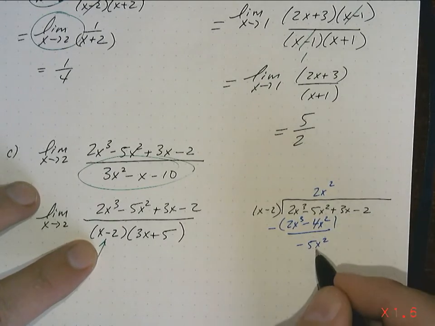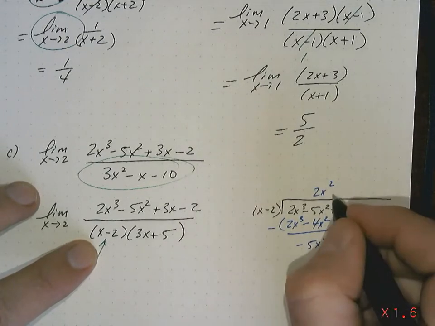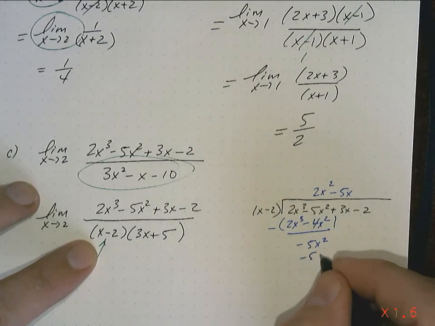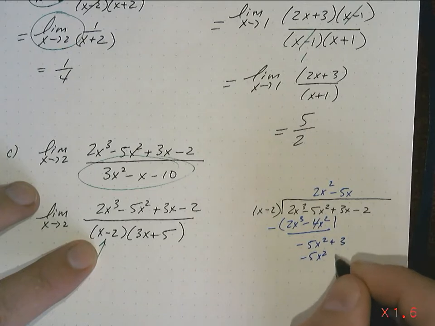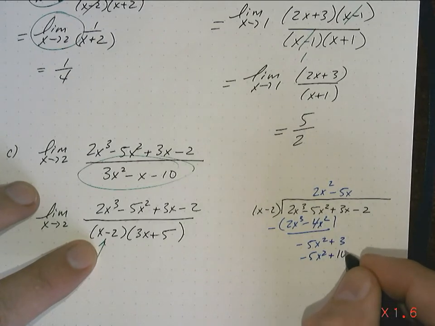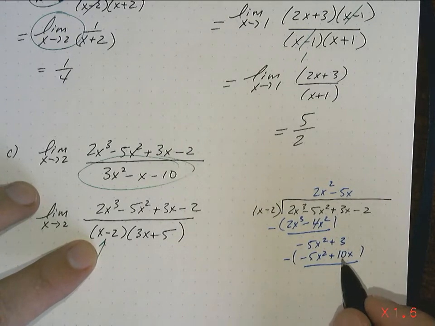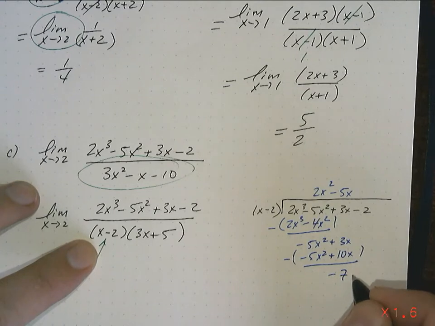I want to match this with that, so it's negative 5x. So then it's negative 5x squared. I bring down the plus 3, and this is going to be plus 10x, subtract. So that's going to be negative 7x minus 2.